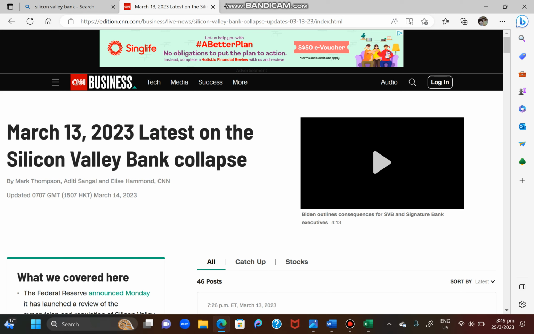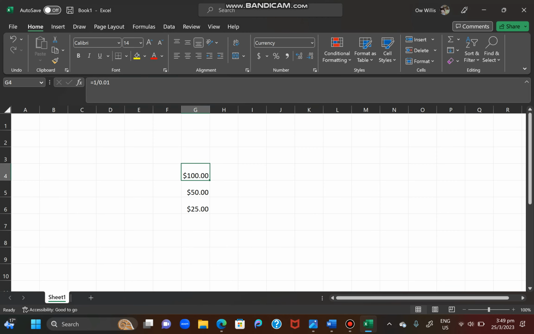So how does the rising interest rate actually cause a reduction in bond value? I have come up with a simple calculation to show everyone. Assuming a bond pays a $1 coupon at an interest rate of 1%, which divided by 100 is 0.01, a $1 coupon when discounted by 1% gives a bond value of $100. A few years ago, interest rate was very low, as low as 1%.